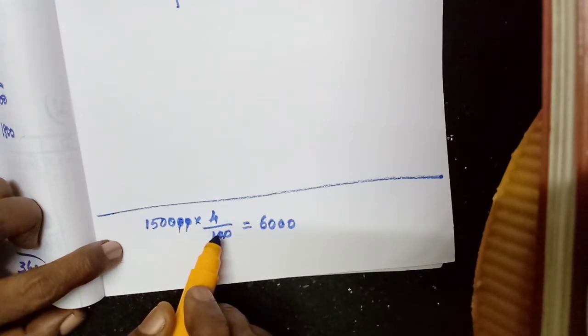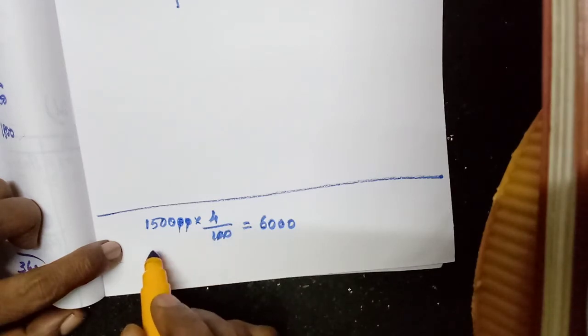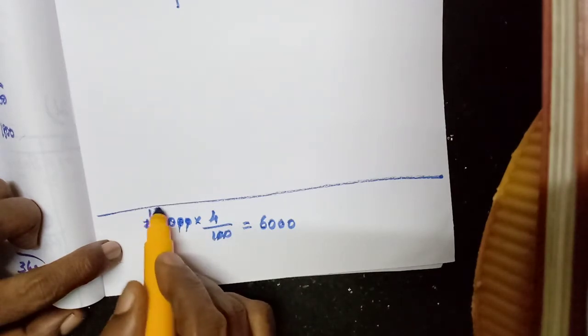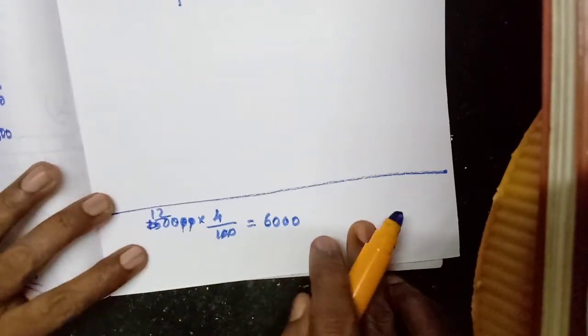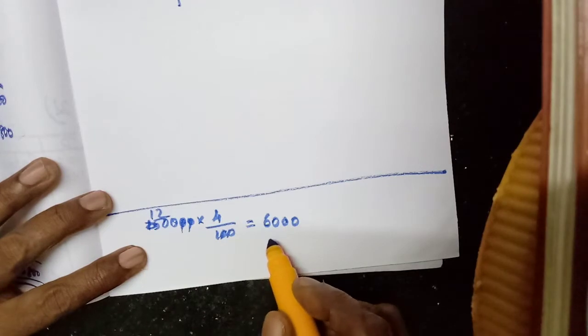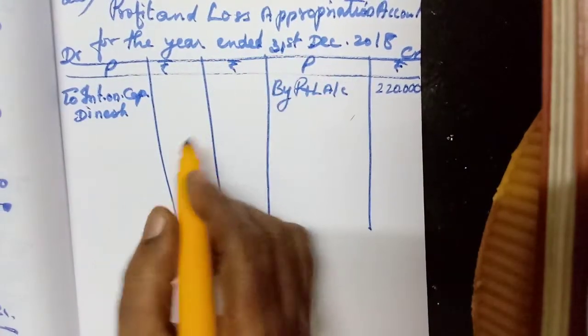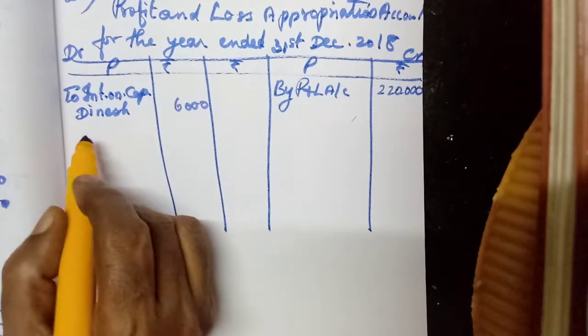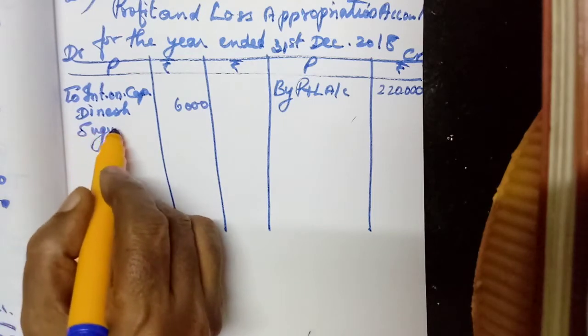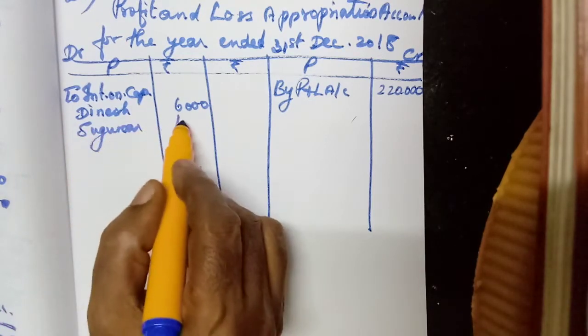1,20,000. Okay, 1,20,000. How much? 48. So 6,000 for Dinesh and 4,800 for Sukumar. Dinesh 6,000. Then Sukumar 4,800.